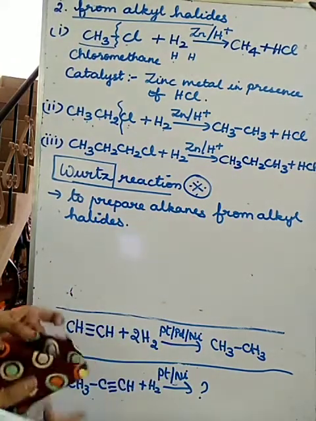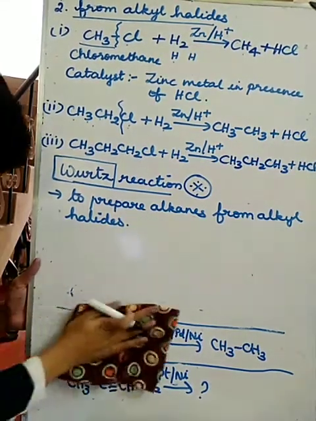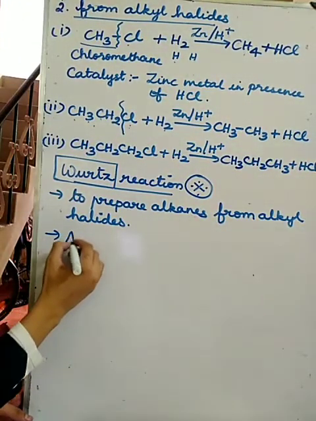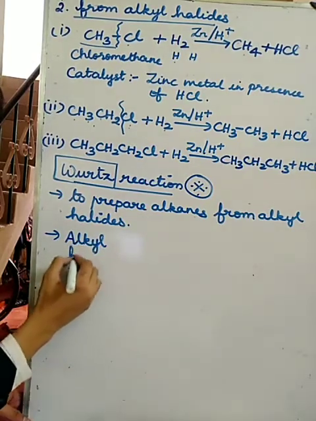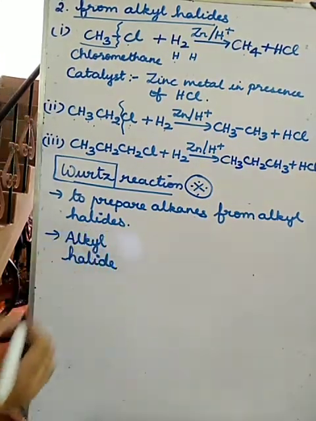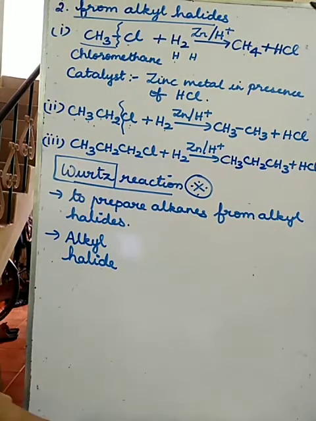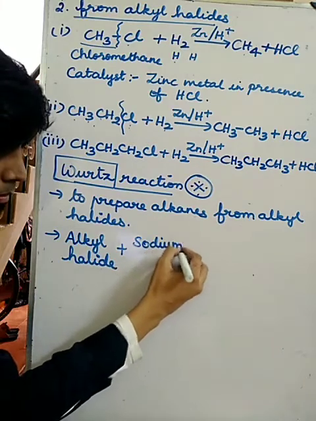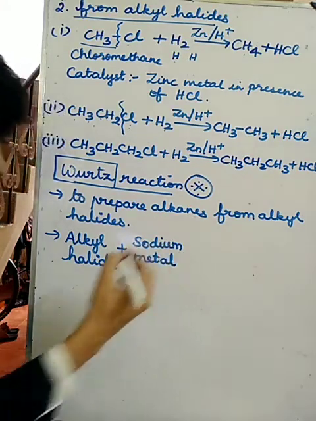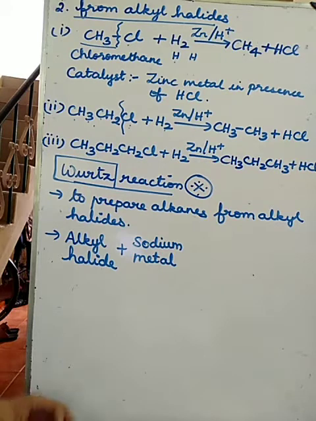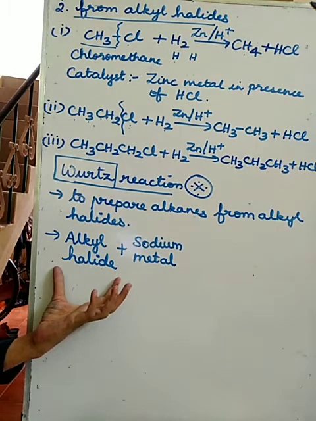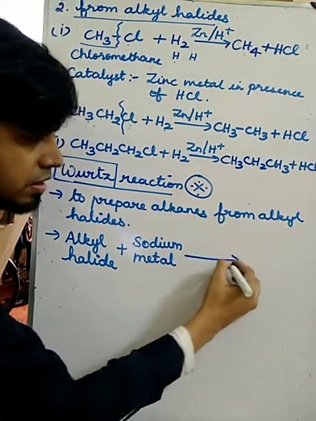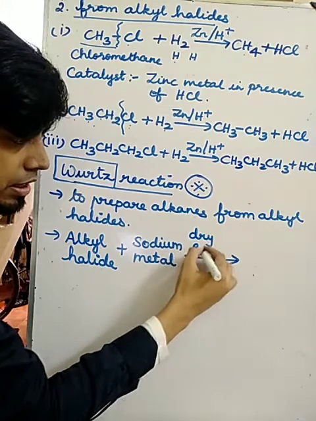So what are we going to do in Wood's reaction? I am going to take an alkyl halide and treat it with sodium metal in the presence of dry ether.